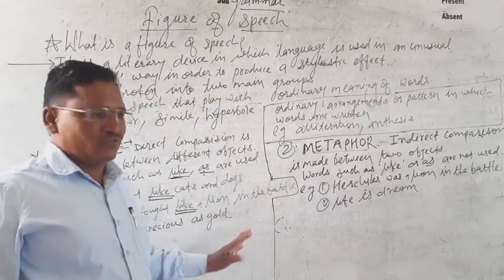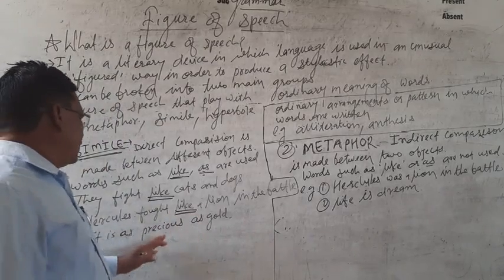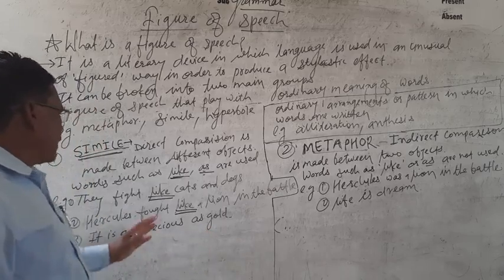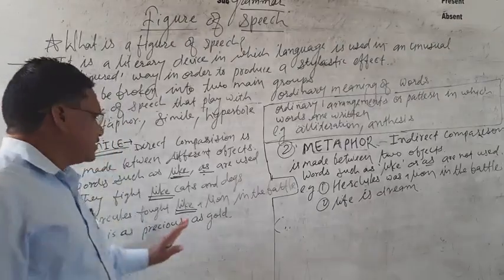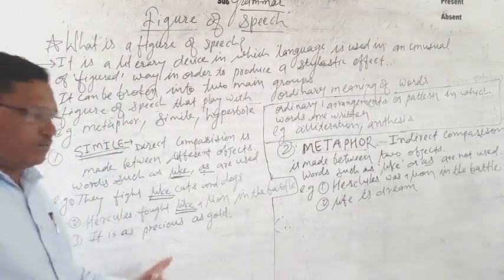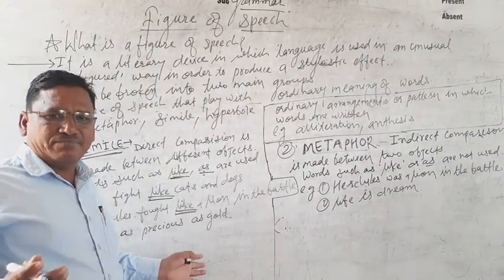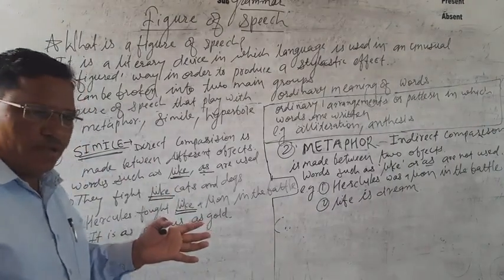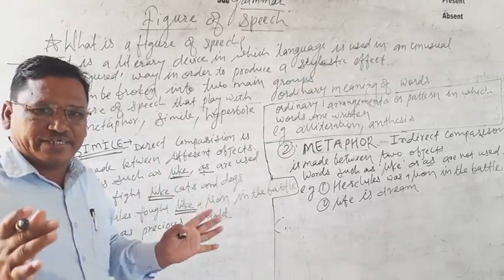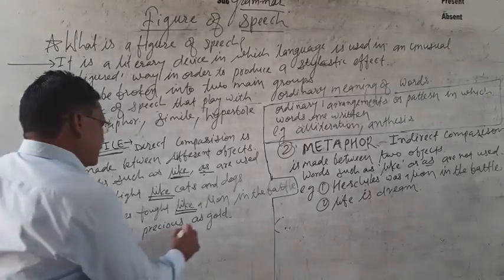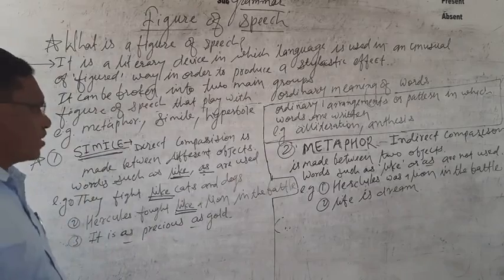Here, as makes a comparison between it and gold, two different things. So it is a simile figure of speech here.